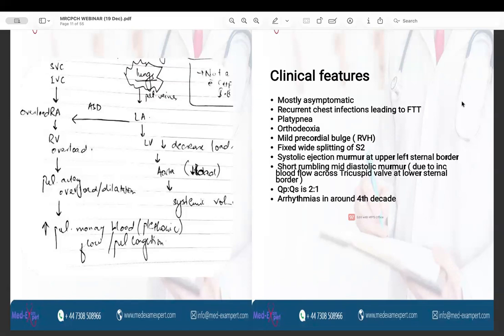There is platypnea. Platypnea means that there is dyspnea on standing, which is relieved by being in supine position. There is orthodeoxia, which is the desaturation on standing and which is also relieved on lying supine. There can be mild precordial bulge due to right ventricular enlargement. And the most characteristic finding of the ASD is fixed wide splitting of the second heart sound.